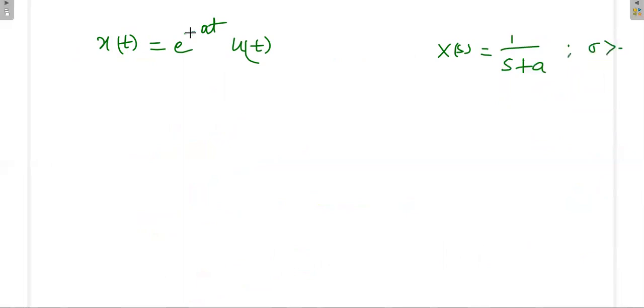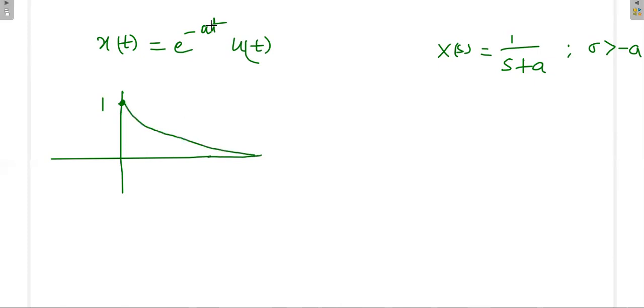So very simply, whatever is present here as minus a becomes plus a here. Then what about the ROC? It is sigma greater than minus a. So what is the similarity here? If you draw this diagram, at t equal to 0 it is 1, then gradually it will decrease and go to 0.